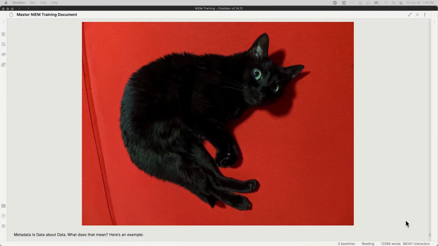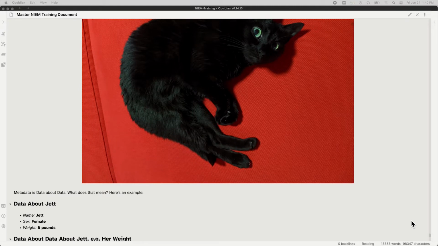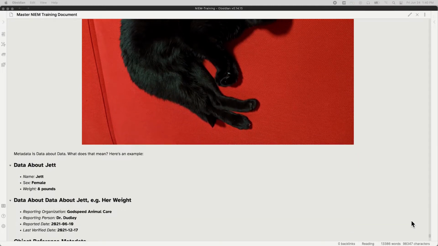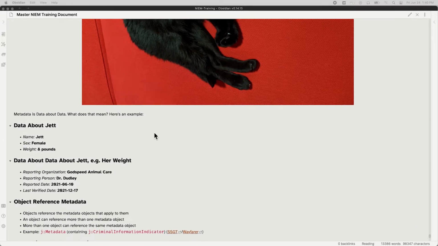So earlier, we mentioned a cat named Jet with an owner named Tom Carlson. And we use that to talk about referencing things like that. Well, this is Jet. This is the cat Jet. This is my cat. There is data about Jet, but there is also data about the data about Jet. So here's some examples. Data about Jet. Her name is Jet. She's named after Joan Jett, and she's jet black, so it's just a nice, clever name. She's a girl cat, a female cat, and she weighs exactly 8 pounds.